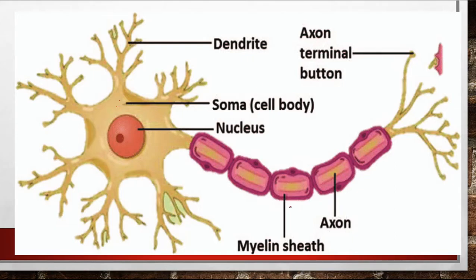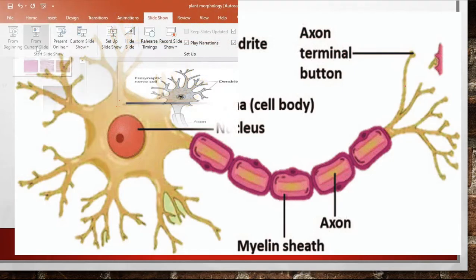Then the axon: one of the dendrites becomes long, and that is known as the axon, which is covered by a sheath-like structure known as the myelin sheath, which is not continuous, and where it is not present, this gap is known as the nodes of Ranvier. At the terminal end of the axon there is a swollen structure known as the synaptic knob, and its branches, known as synaptic terminals, help in the transmission of information, messages and stimuli.